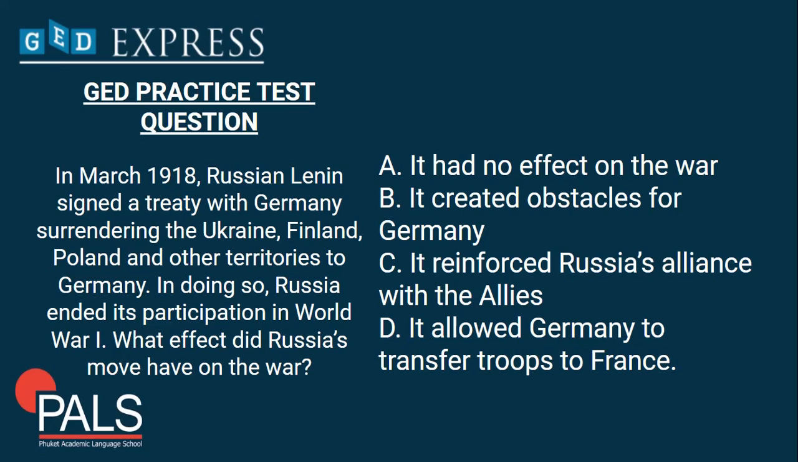Now let's go again with elimination. We remove letter A. Now let's remove letter B. How can it create obstacles for Germany when Germany lost one enemy? All right, so let's eliminate letter B. Let's go with letter C. It reinforced Russia's alliance with the Allies. How would Russia reinforce their alliance with the Allies when they left them on the front? Right? So the only answer that we have here is D, it allowed Germany to transfer troops to France, because they're not worrying about the Eastern Front anymore. So they transferred some troops to the West.